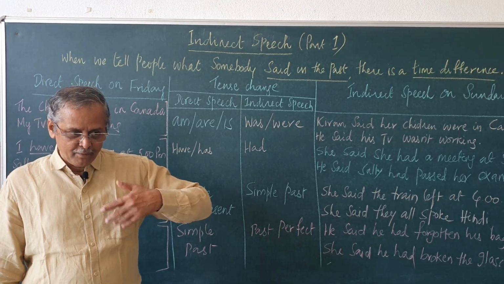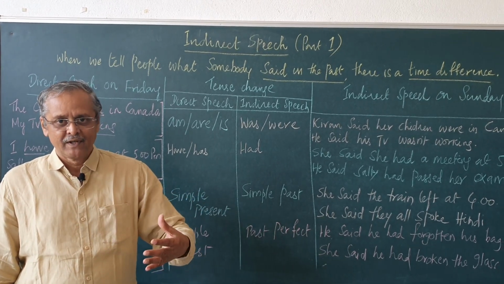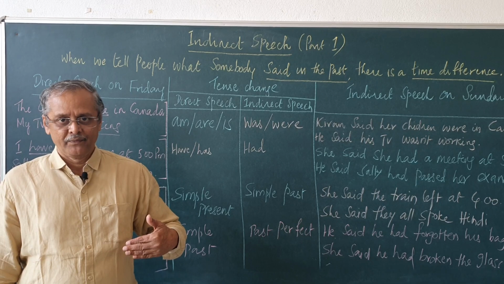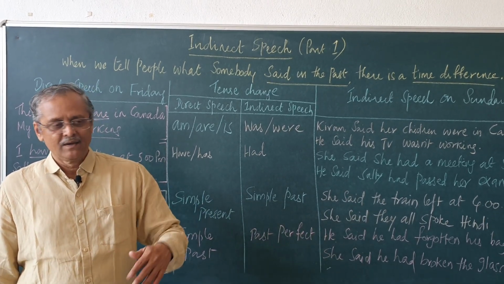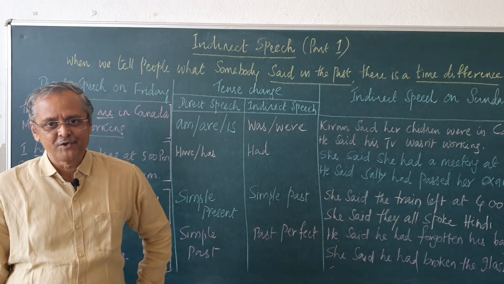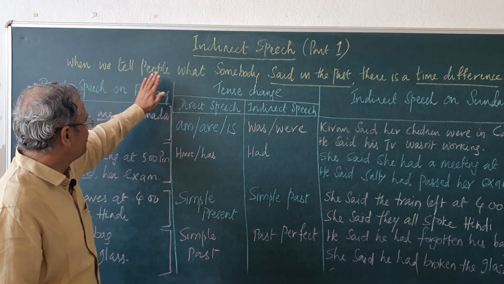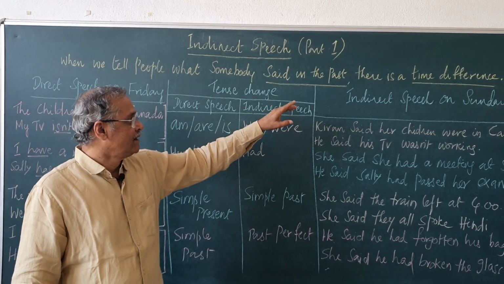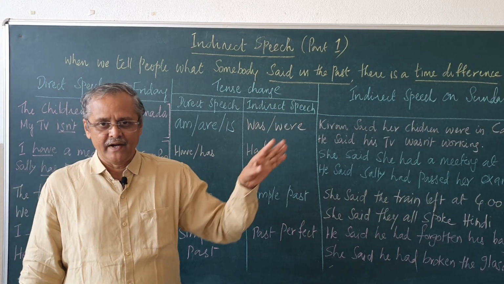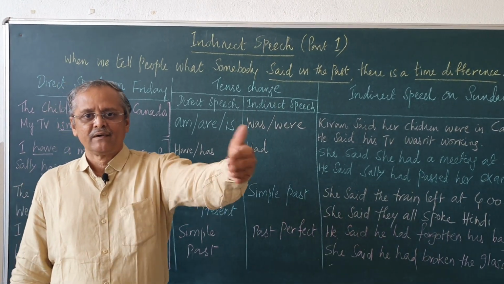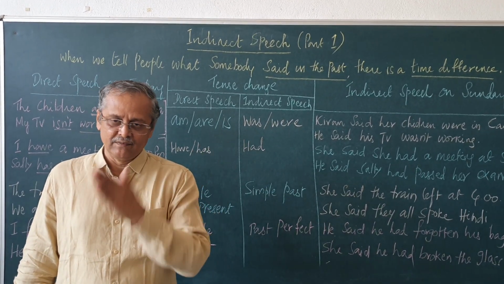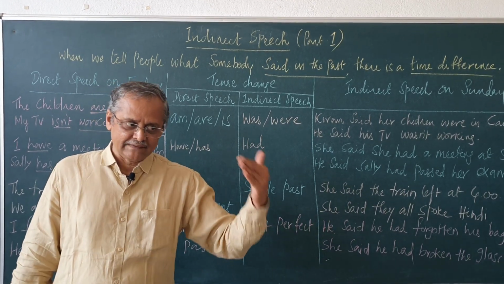But when I report what he said to someone else, then it becomes indirect speech. He told me that he liked me. When I tell this to somebody else, I will say that my friend told me that he liked me. That becomes reported speech or indirect speech. So, we use it when we tell people what somebody said in the past and there is a time difference, because he told me last Friday and now I am reporting it next week on Wednesday. That means there is a gap. It is a past thing I am reporting.